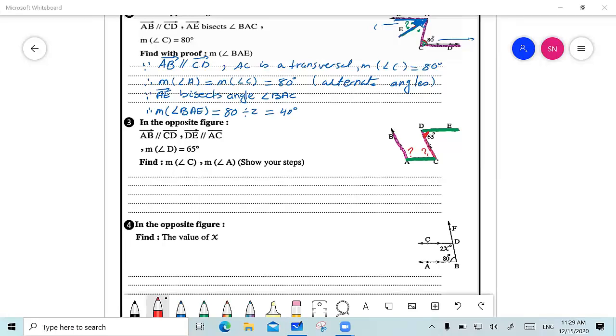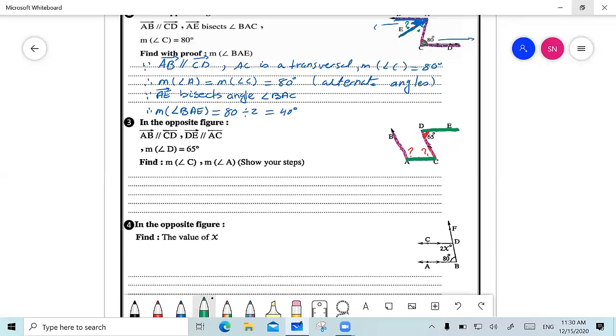Yes. Okay. I want to find first, Magda, measure of angle C. Measure of angle C equals 65 degrees. And what is the reason? Because they are alternate angles. Thank you so much, and you can mute yourself here.